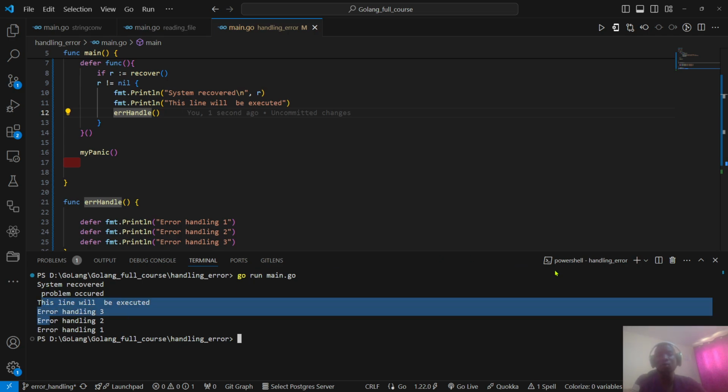So this is how now the error handling in Golang works. Okay, use the defer keyword with the recover inside it to recover the system from the panic.